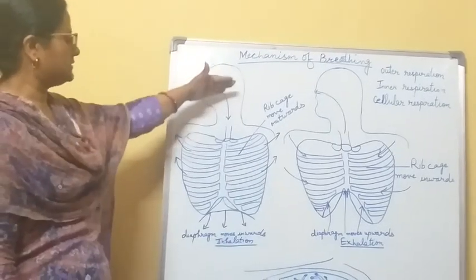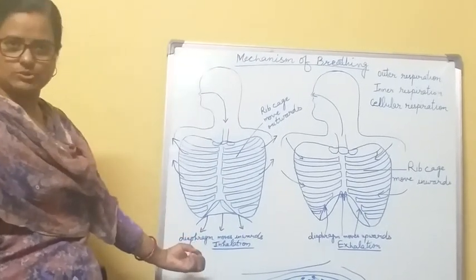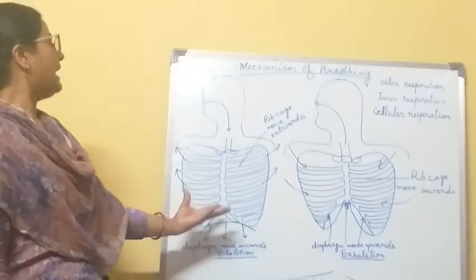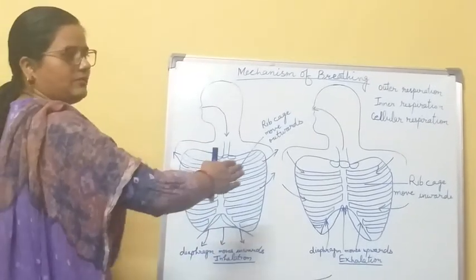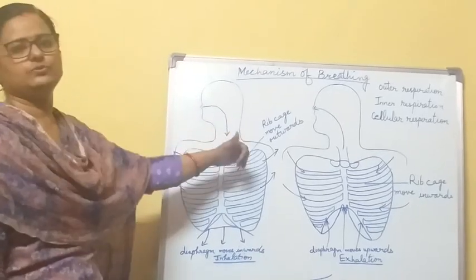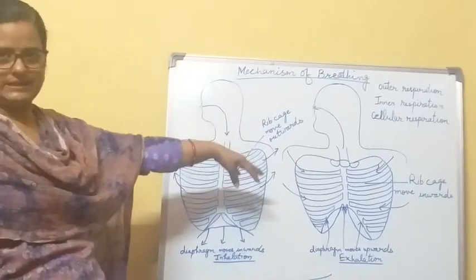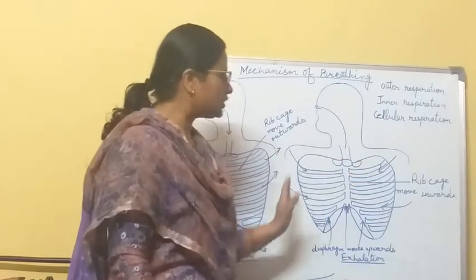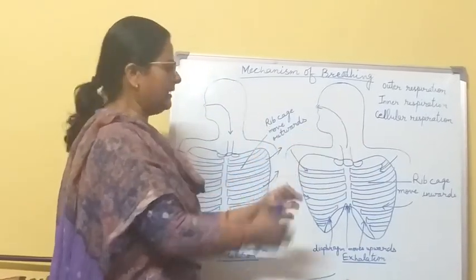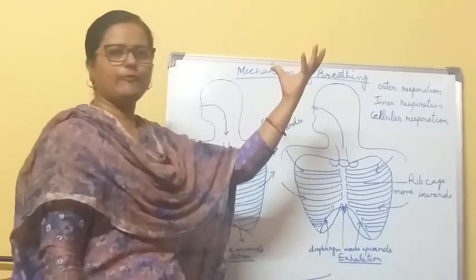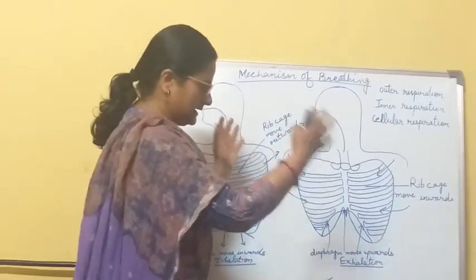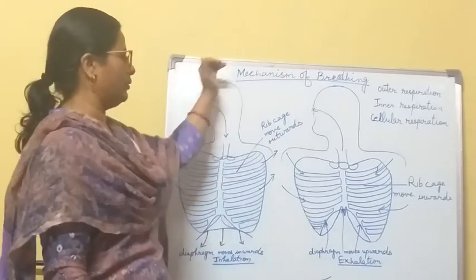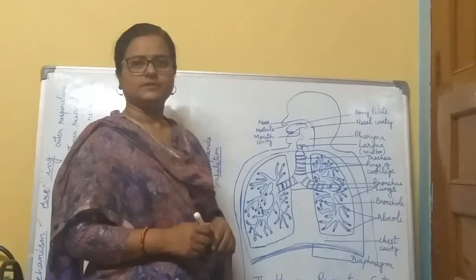In inhalation, the rib cage moves outward, the diaphragm or muscular sheet moves downward, the space gets wider and the lungs get swelled due to the filling of oxygen gas. And in the process of exhalation, the muscles of the rib cage move inward and the diaphragm moves upward, and the chest cavity gets contracted and the CO2 is expelled out from the nostrils.